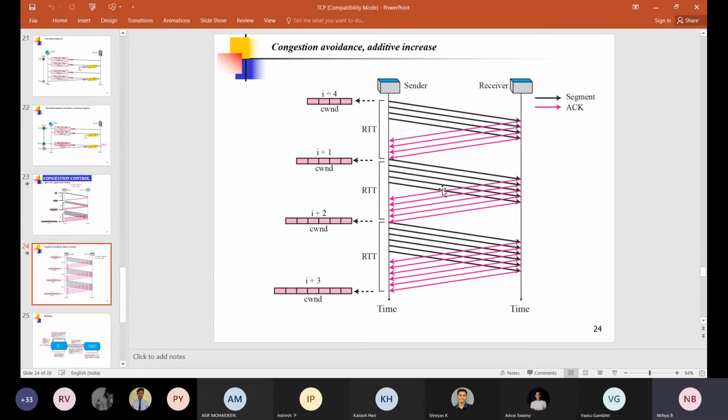The next time it is 5. When 5 acknowledgements are received, it is incremented by 2, that is I plus 2. Clear? What is the window size here? 5. After having the acknowledgement for these 5 segments, the value is incremented. Initially I is 4, so the next time it will be 5, and the next time it will be 4 plus 2, which is 6. Each and every time we increment linearly.